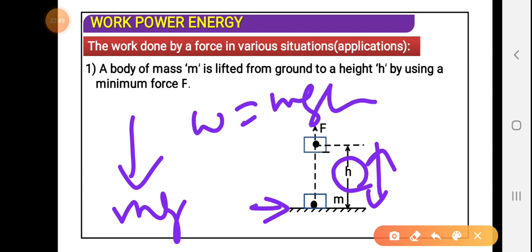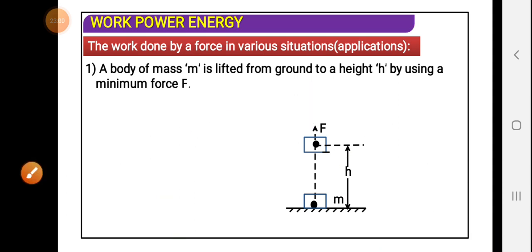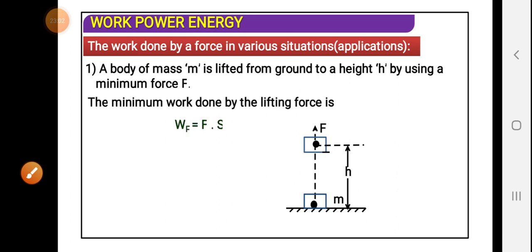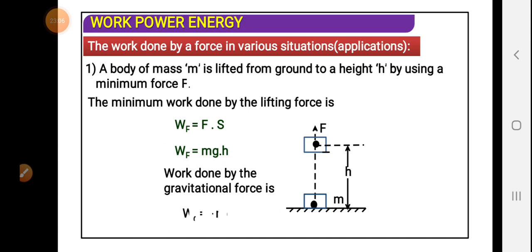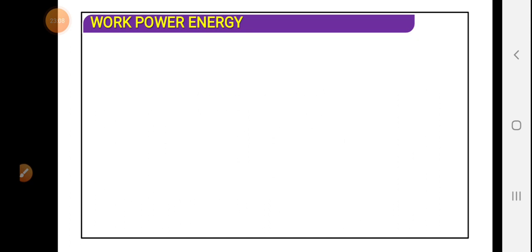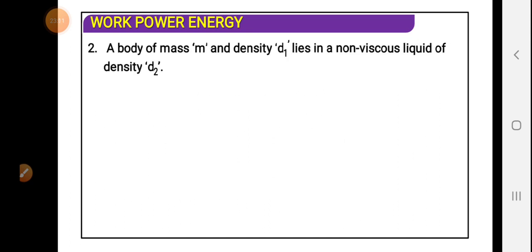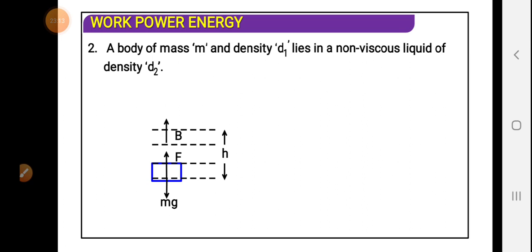Will it be positive or negative? Yes, it will be negative, because the force is acting downward and the displacement happens in the upward direction, so W is equal to minus mgh. This is one particular case. Now you have to find out the expression for the next one.